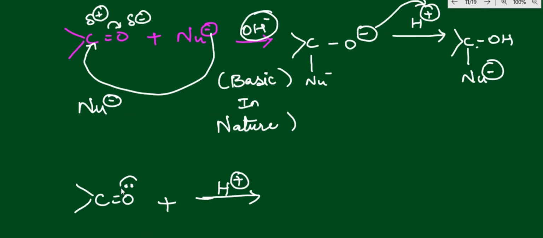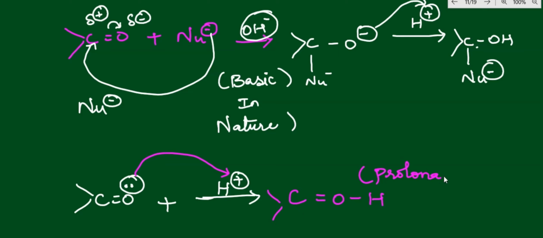The double bond is there, that means lone pairs of electrons are available, and the lone pair is attracted towards the proton. So you will get the protonated alcohol: C double bond O, here H. The same carbonyl carbon is there, but it is protonated, because a proton has been added.